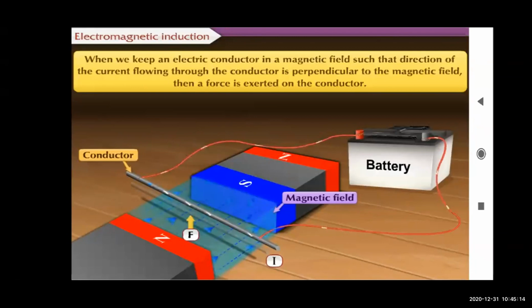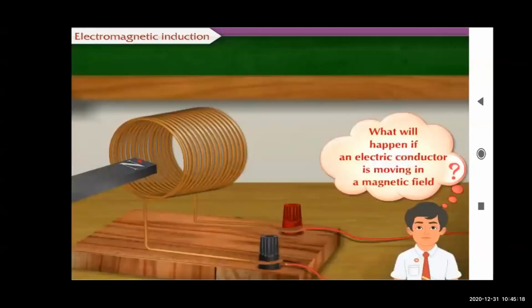Now, what we are going to see, what will happen? My question is, what will happen if an electric conductor is moving in a magnetic field, or the magnetic field around a stationary conductor is changing?